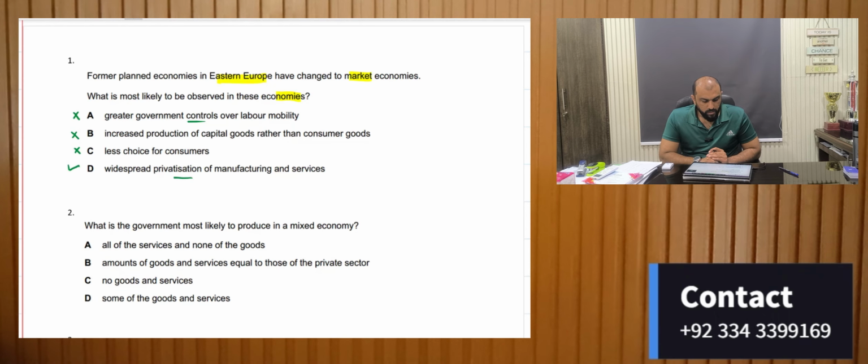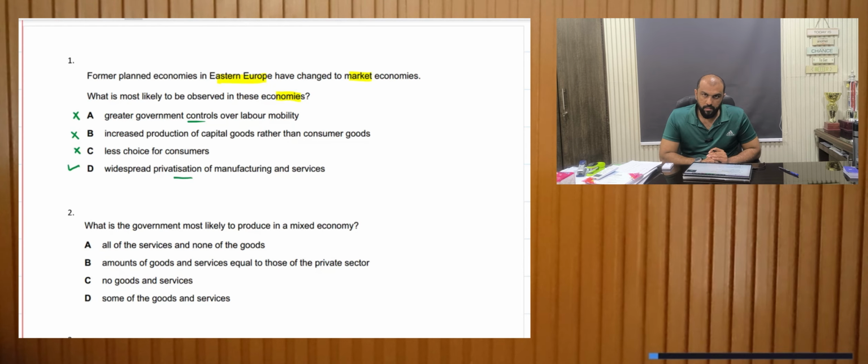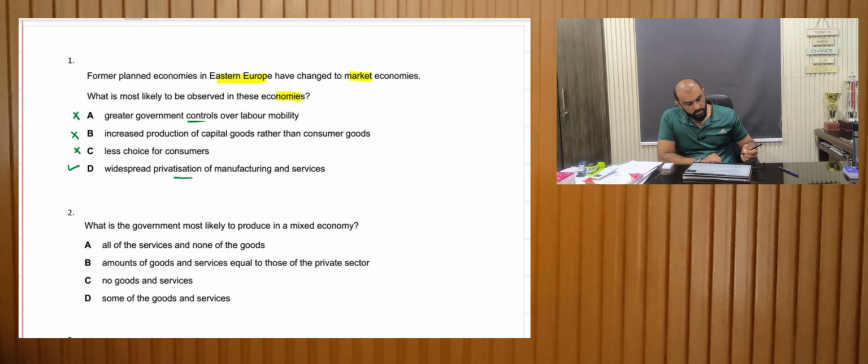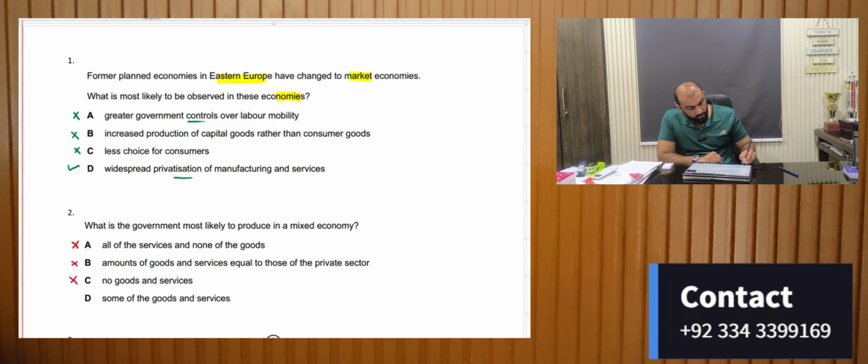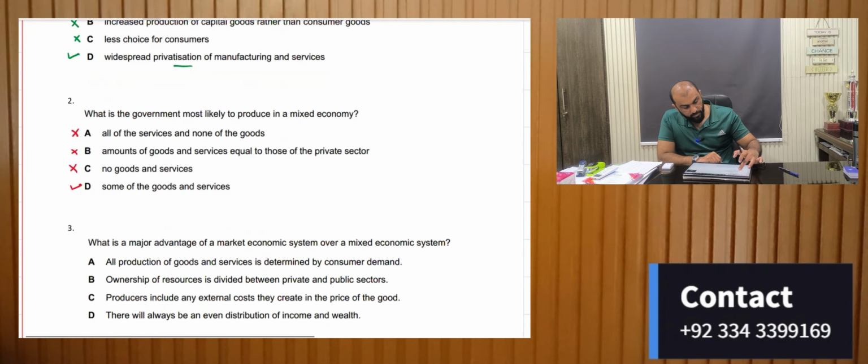What is the government most likely to produce in a mixed economy? They're likely to produce everything in a mixed economy? All goods and services? Oh, sorry, all services and none of the goods. Well, this is incorrect. An amount of goods and services equal to the private sector? Well, this is not necessary. The government might be producing more or less, so this is not correct. No goods and services? Incorrect. Had this been a market economy, C would have been right. Some of the goods and services. D is the right answer.